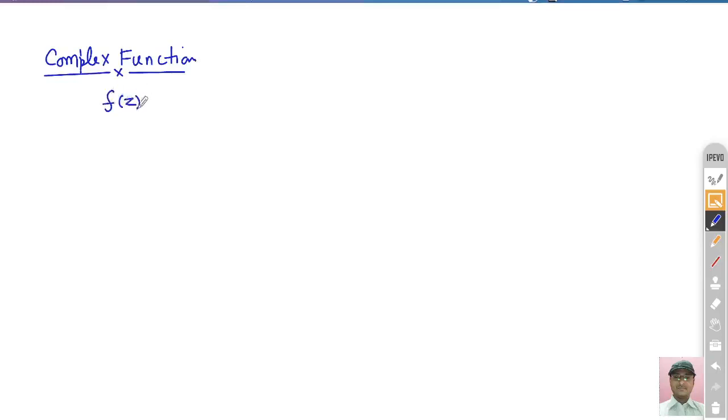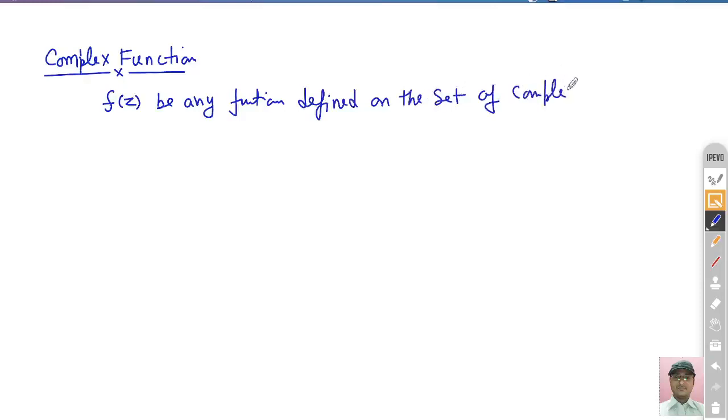You can write f(z) as any function defined on the set of complex numbers is called a complex valued function, right?